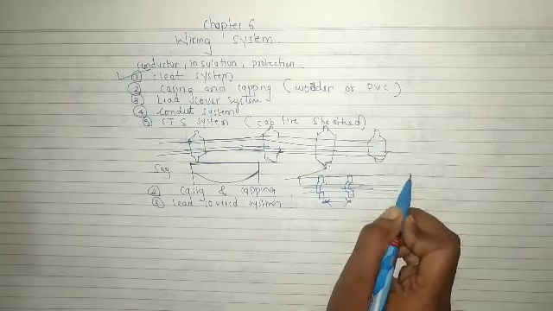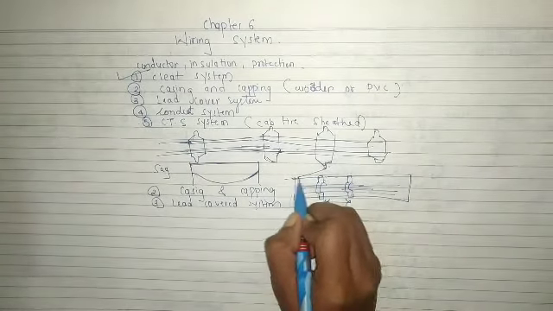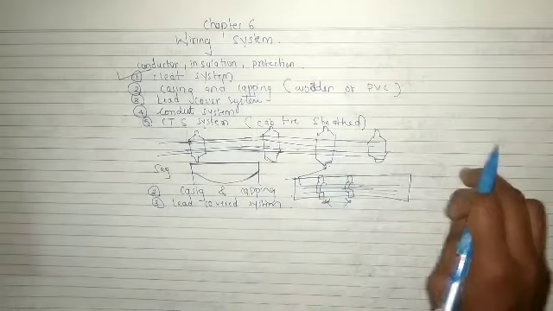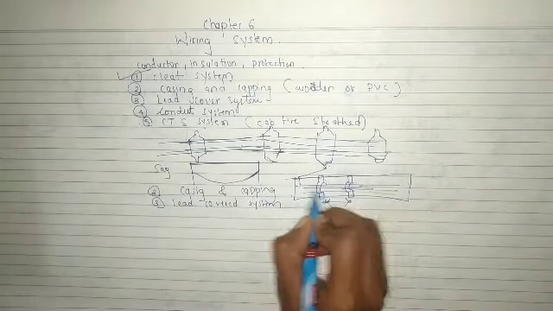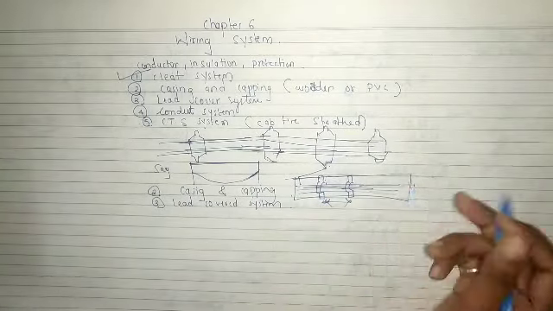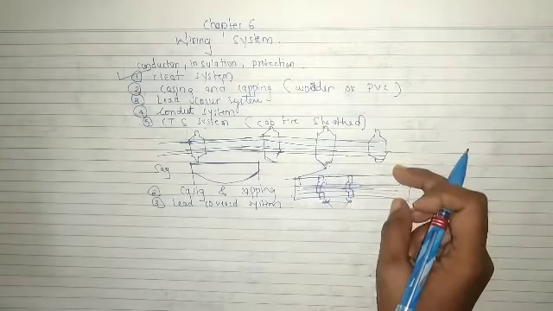So first, a wooden batten is placed on the wall. That means there will be the wooden batten, and on that wooden batten we place these wires, and with the help of clips we attach these wires.